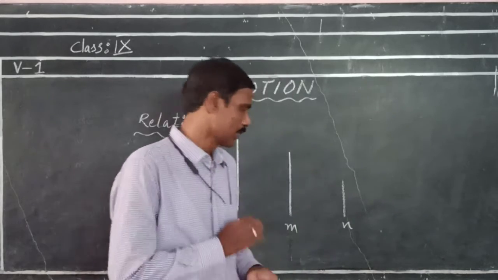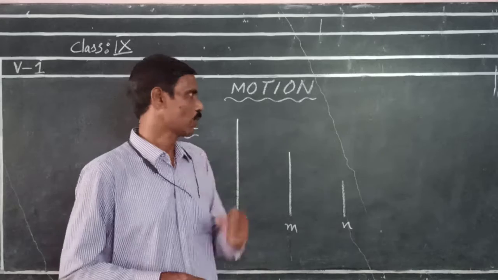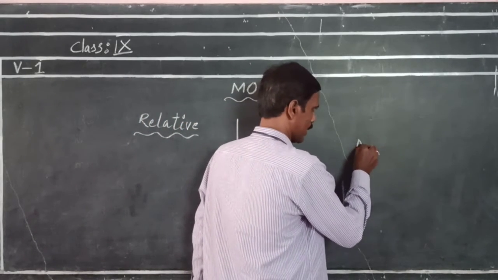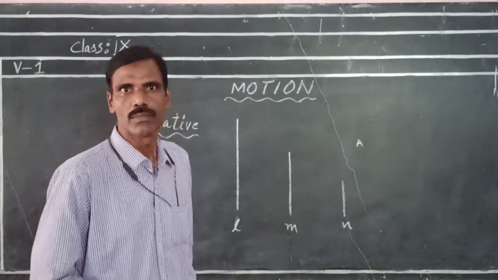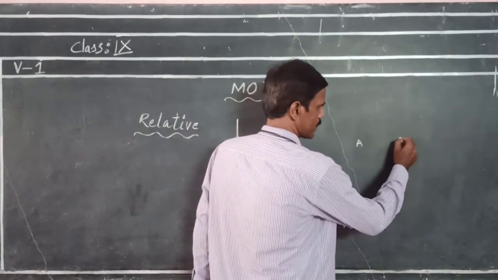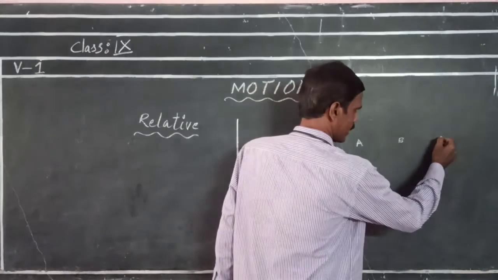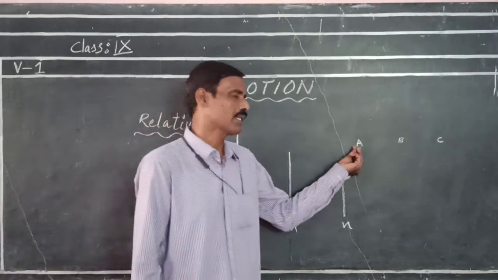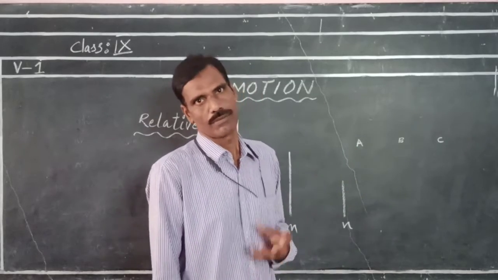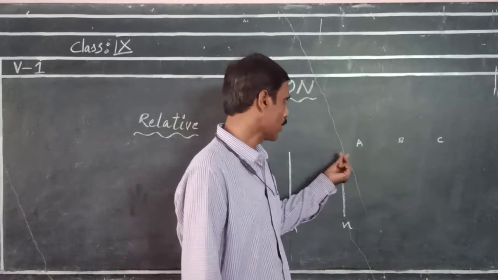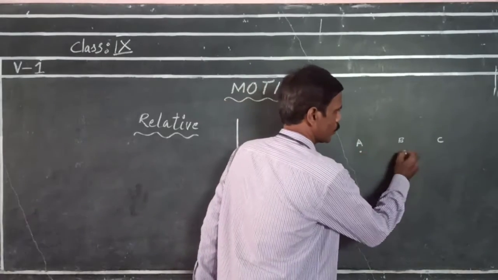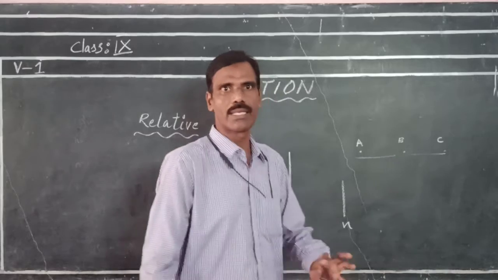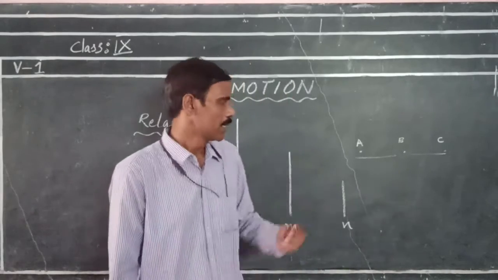Now I am going to discuss motion. What is motion actually? For example, person A is standing here, person B is standing here and person C is standing here. Let us assume all are on the same line, initially at rest.